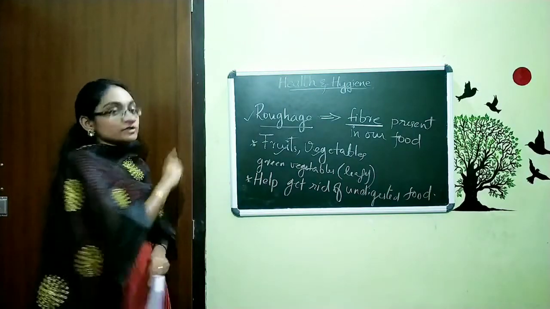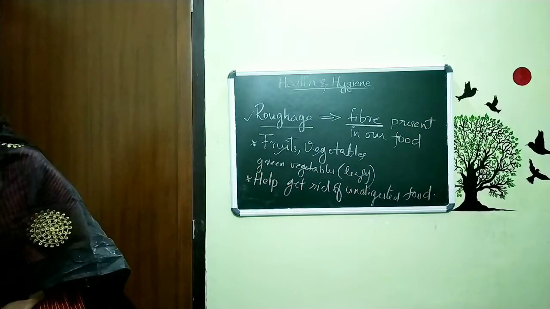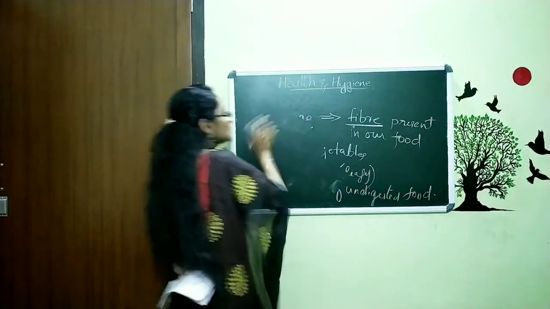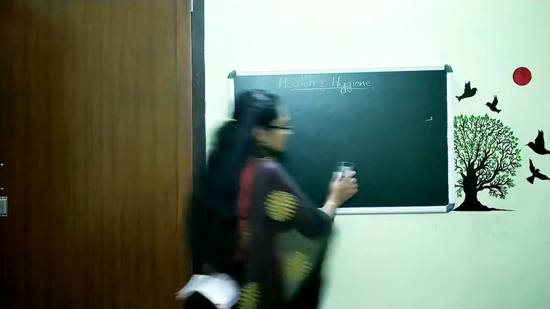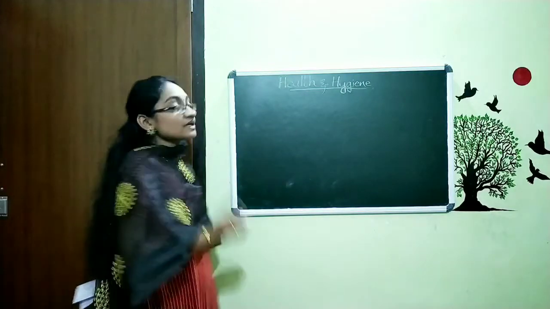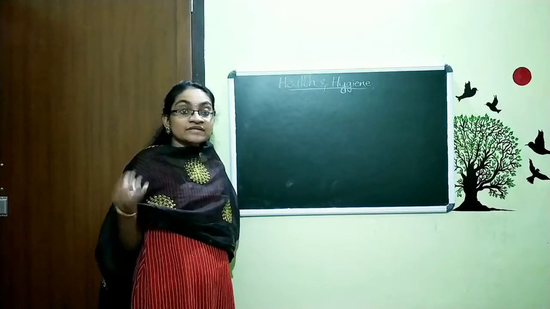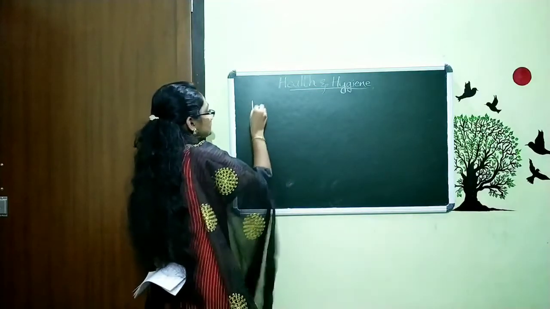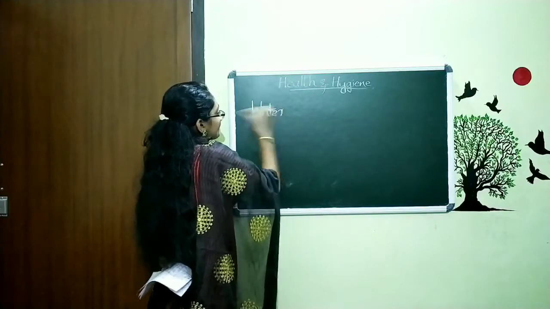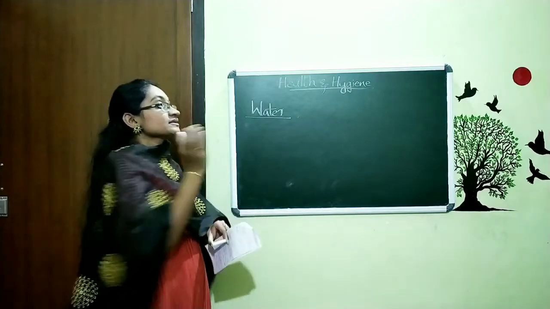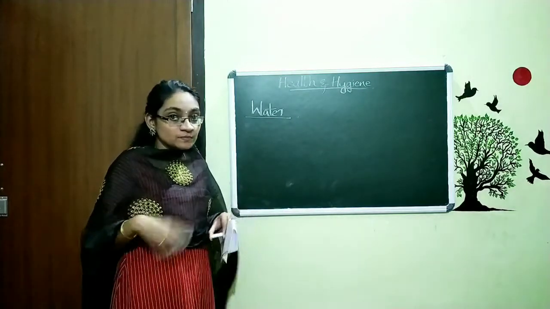One more thing is also very important for our body. We talked about food items like fruits, vegetables, meat, fish. And there is also one thing that is very important for our existence. What is that? Very simple, that is water. So this is the other component that is very necessary for our body.